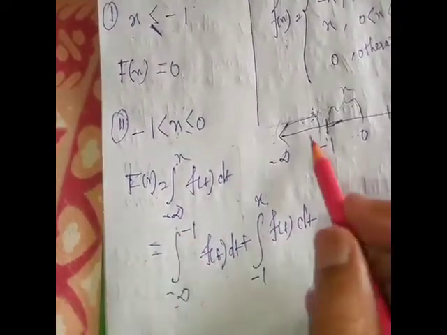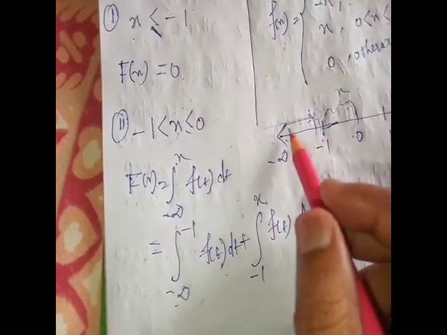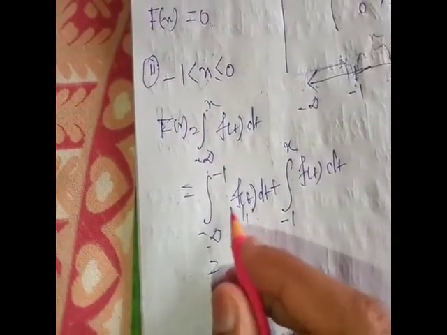From -infinity to -1, f(t) takes value 0, so this integral is 0.